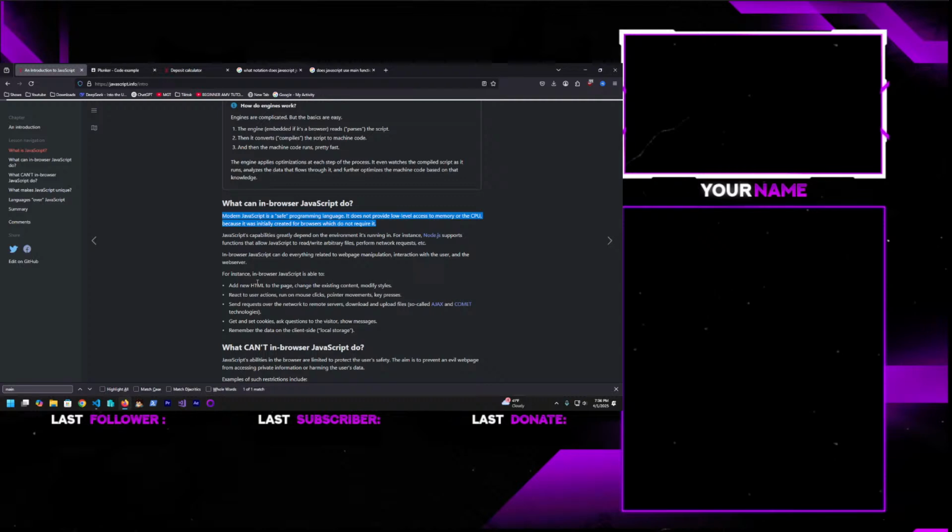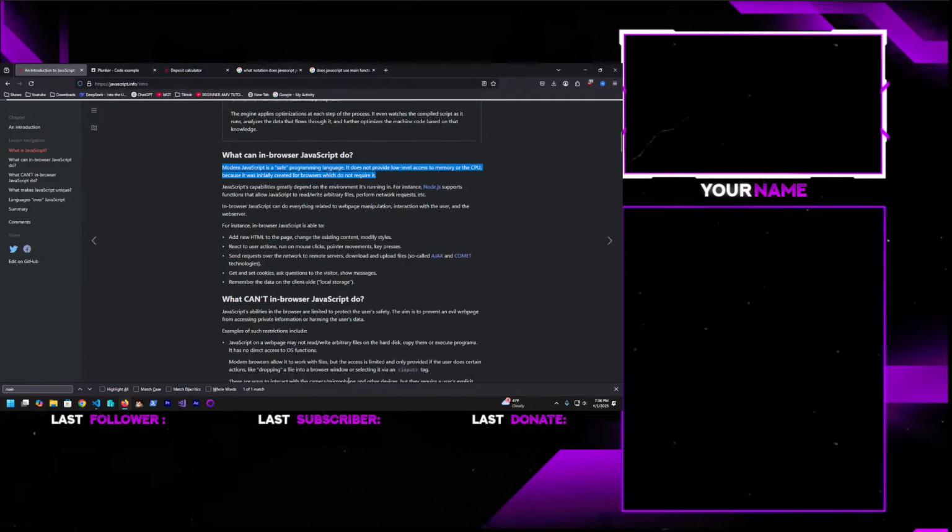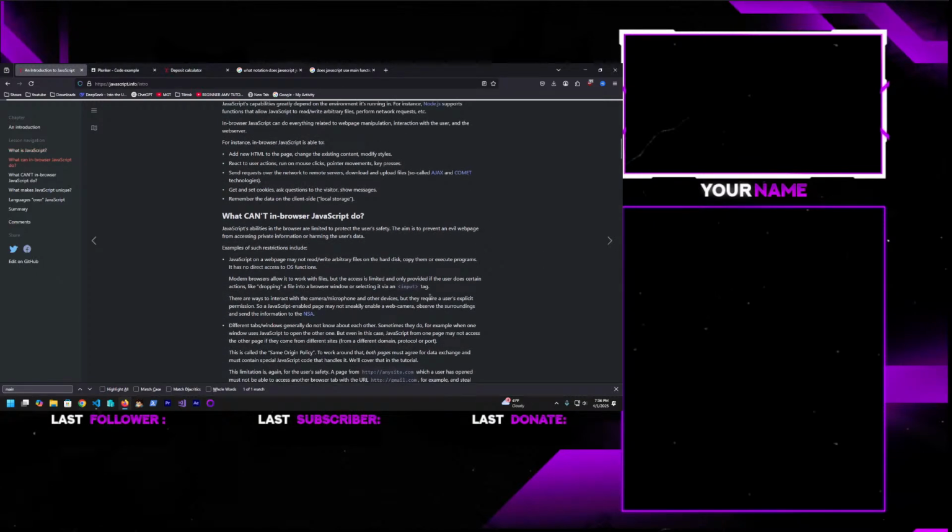For instance, in-browser JavaScript is able to add new HTML to the page, change the existing content, modify styles, react. It can also react to user actions, run on mouse clicks, pointer movements, key presses, send requests over the network to remote servers, download and upload files, Ajax and comet technologies, get and set cookies, ask questions to the visitor, show messages, remember the data on the client side, local storage.